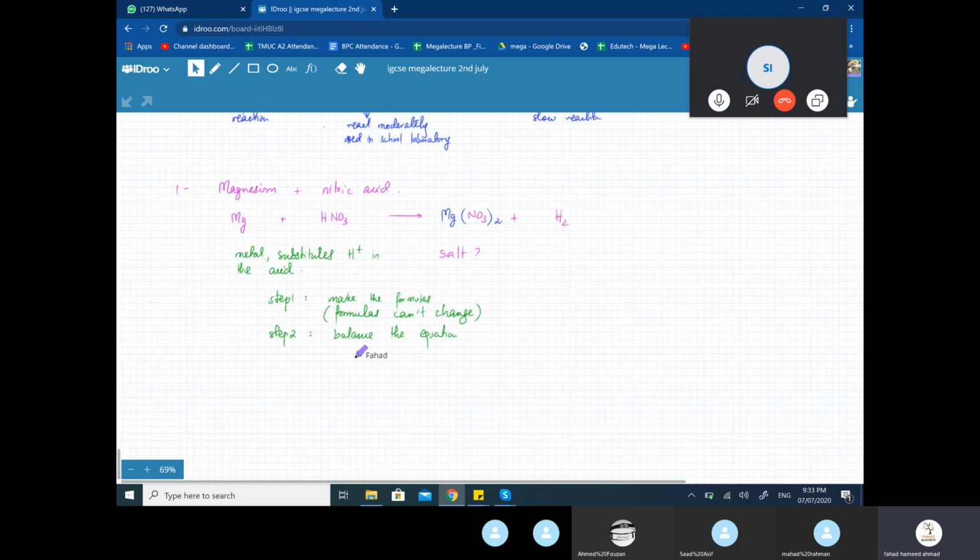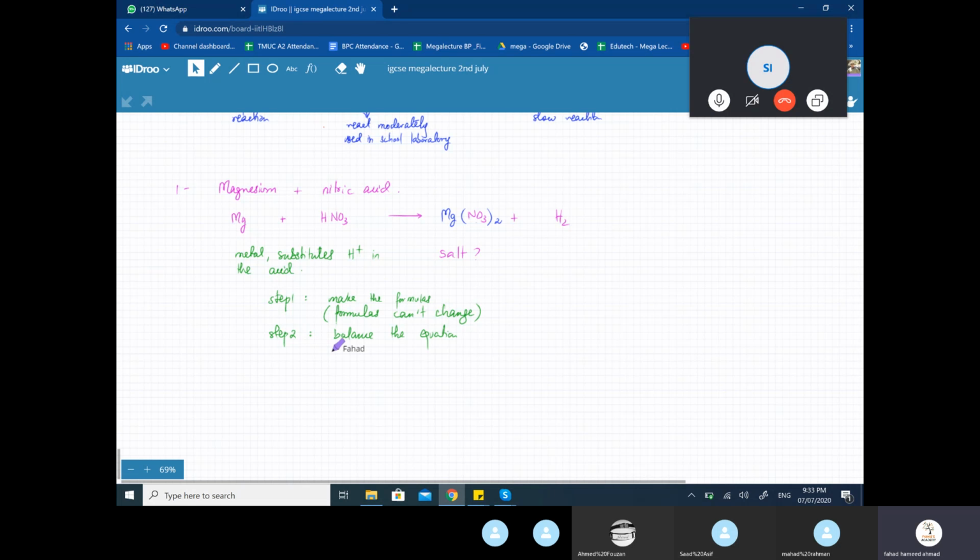Now, what does balancing equation mean? It means that the number of atoms, you can't create atoms or destroy atoms. So the number of atoms on the left-hand side and the right-hand side must be the same. They can't just appear out of anywhere. If there is one hydrogen on the left side, there has to be one hydrogen on the right side.